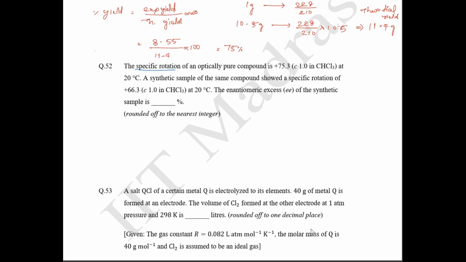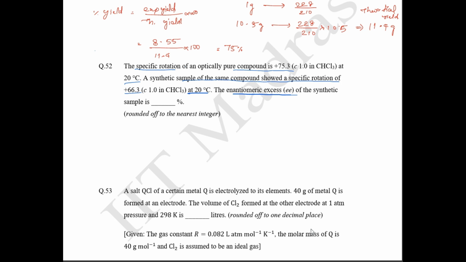The specific rotation of a optically pure compound is 75.3 கொடுத்திருக்காங்க at 20 degrees Celsius. A synthetic sample of the same compound shows a specific rotation at plus 66.3 at 20 degrees Celsius. The enantiomeric excess of the synthetic sample கேட்டிருக்காங்க.